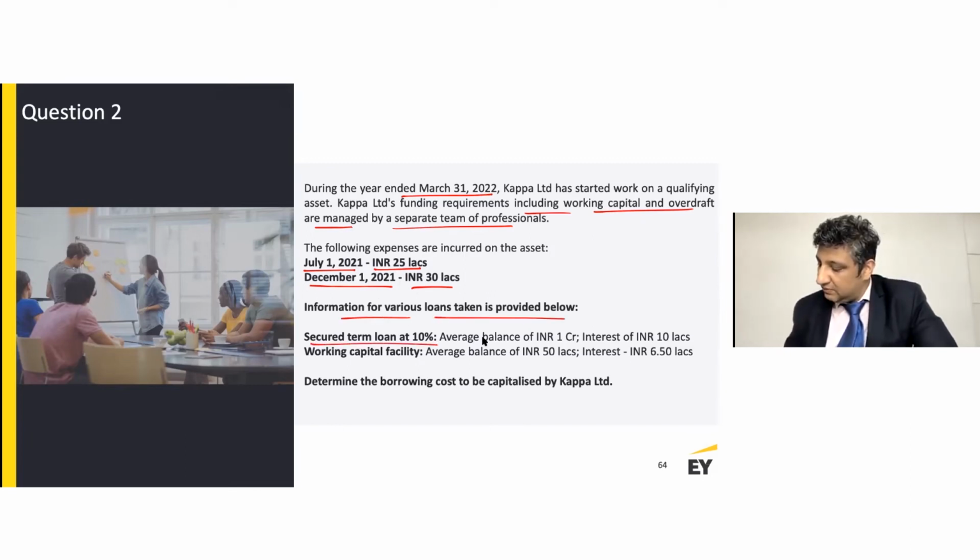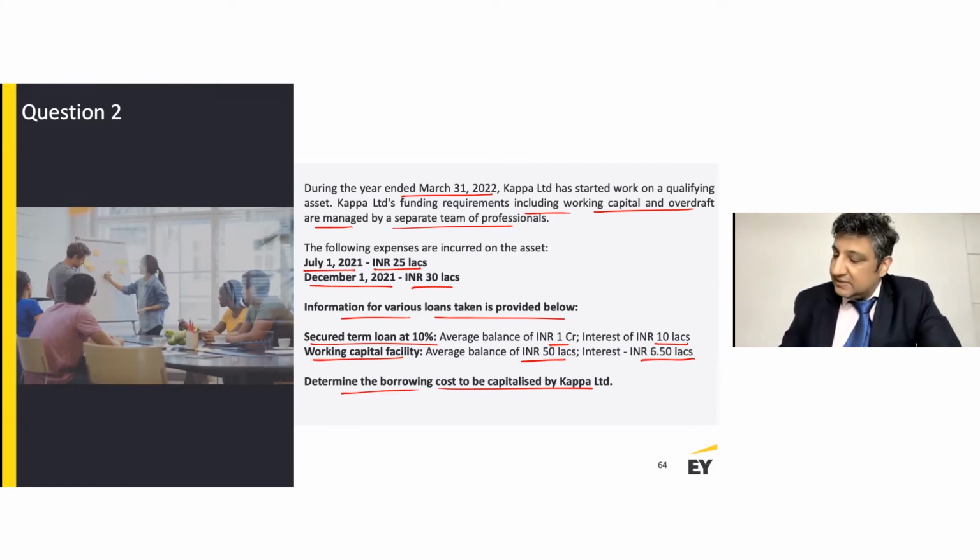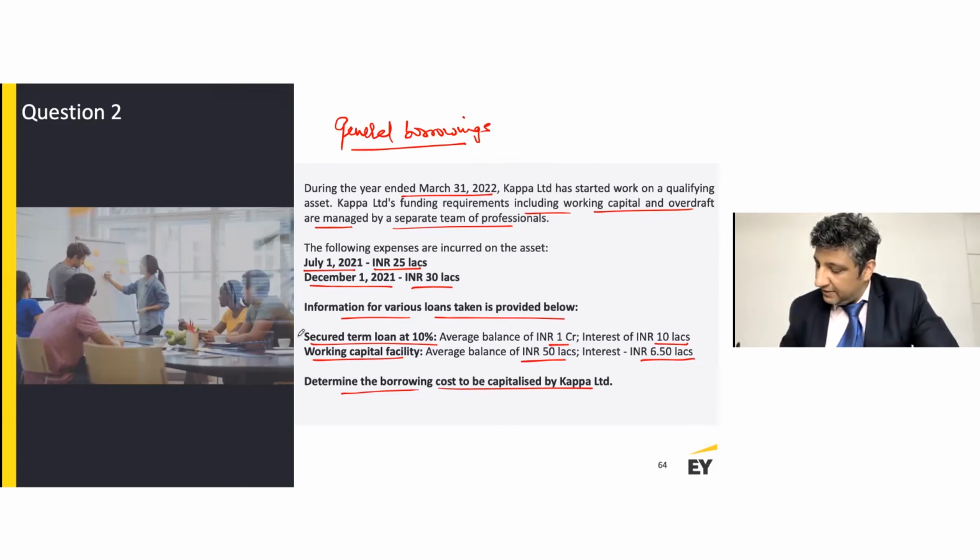There is a secured term loan at 10%, average balance is 1 crore, and interest is 10 lakh rupees. Working capital facility, average balance is 50 lakhs and interest is 6.5 lakh rupees. The question's requirement is determine the borrowing costs to be capitalized by Kappa Limited. Now, importantly, what you want to remember here is that this is not a specific borrowing, but general borrowings, right? We have a secured term loan and working capital facility.